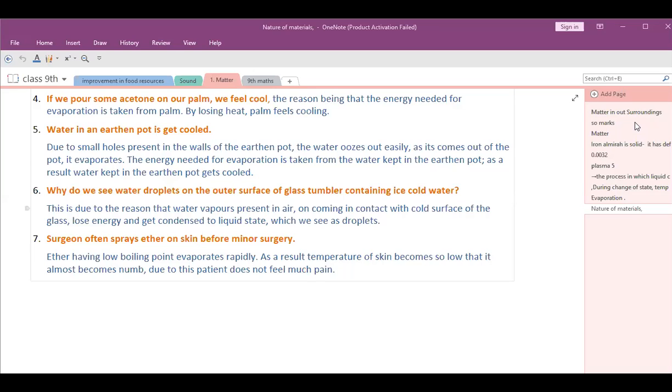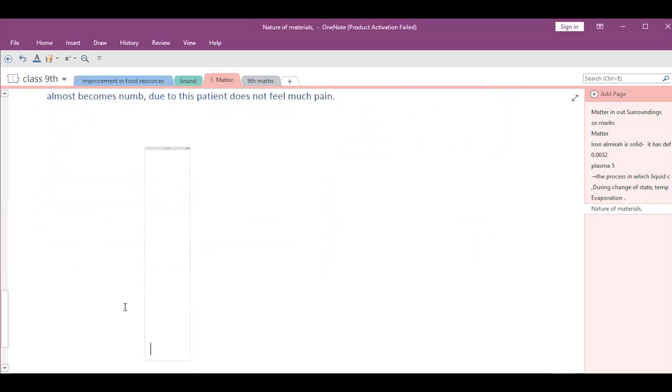Ma'am, I have a doubt, the conversion part. Okay, I'm not explaining conversion now. Oh, okay, ma'am. Ma'am, even I have a doubt in conversions. Okay, first I will explain the conversions. Whoever has doubt, that will be clear.